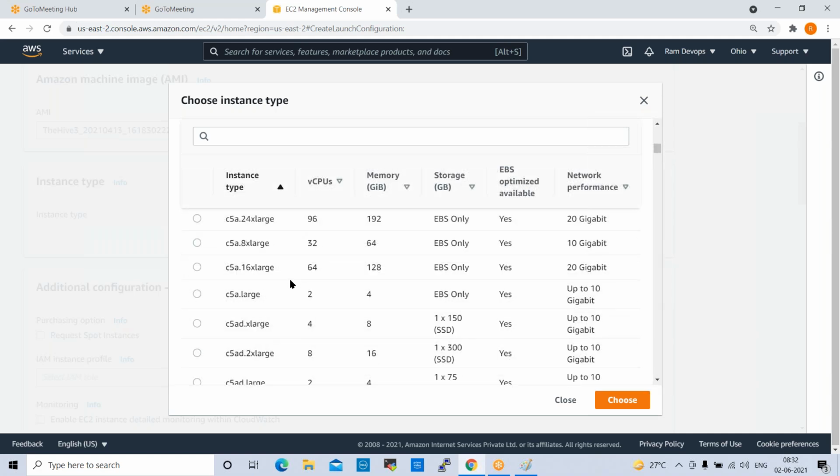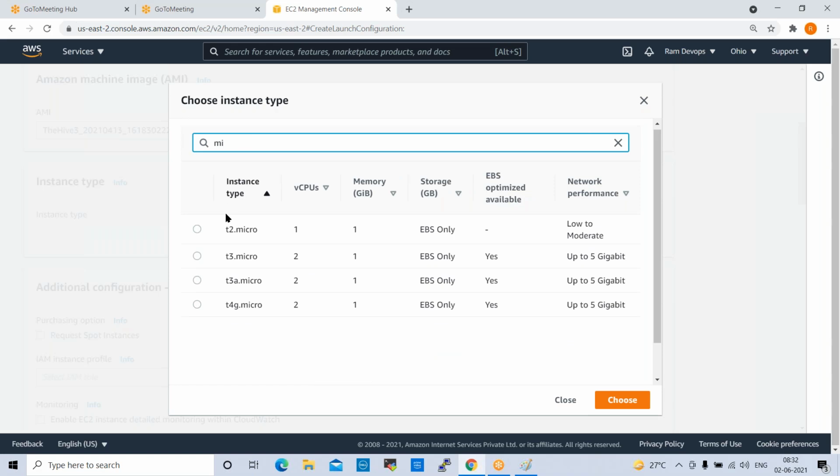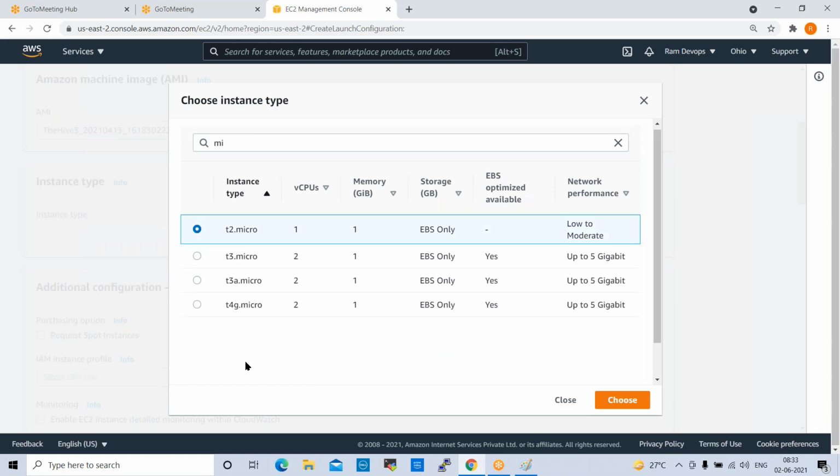Sir, this one the client will tell, right? T2 micro, this and all, the client will tell, right? Yeah, the client will decide. Correct, we don't decide. As per the requirement, the client will give you the information, and based on that, we need to configure.